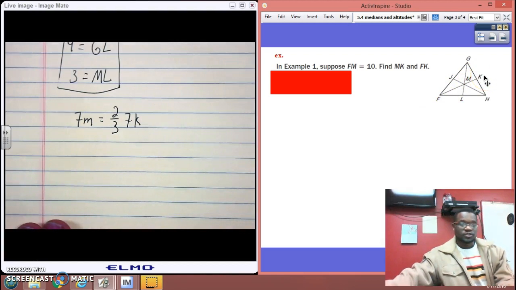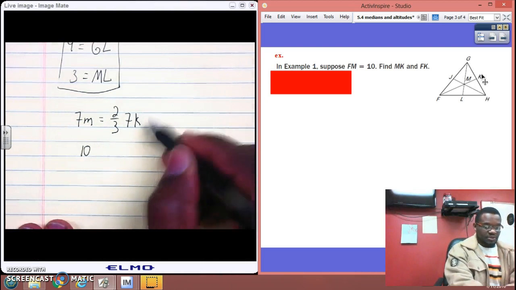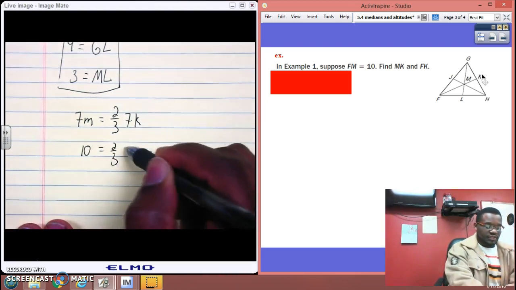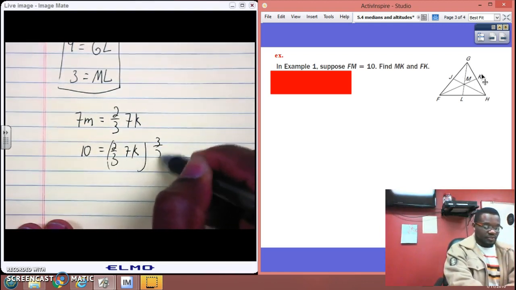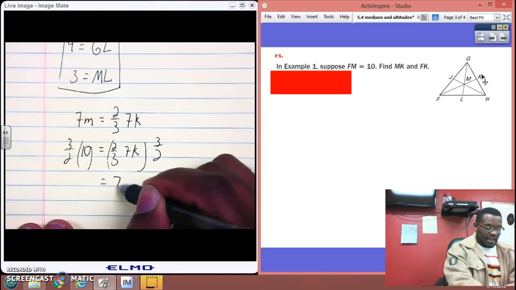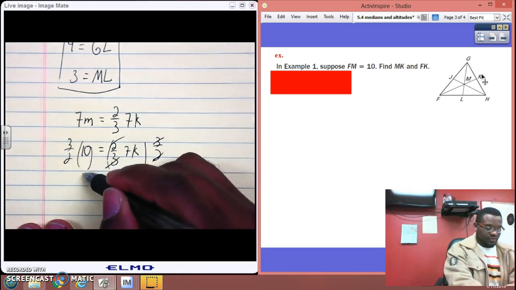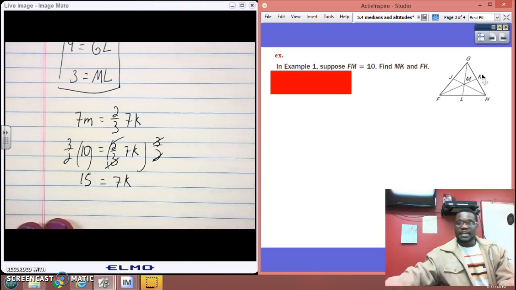Alright, so what do I know? I know that FM is 10. Sometimes you may know this one. Let's substitute what you know. 10 equals 2/3 FK. You multiply again by the reciprocal, which is 3 over 2, and you get FK, because that cancels out, equals 15. Alright? So we know what FK is. So the whole thing is 15.